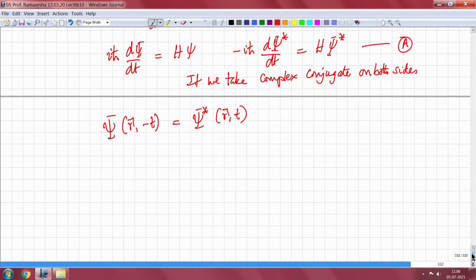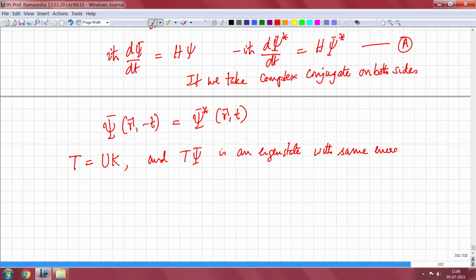So the property that I talked about is that T is equal to UK and T psi is an eigenstate with same energy eigenvalue as psi.